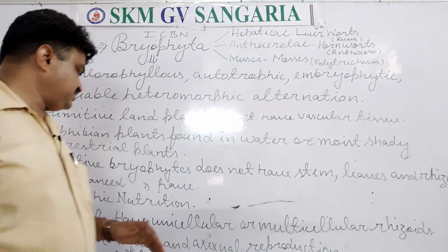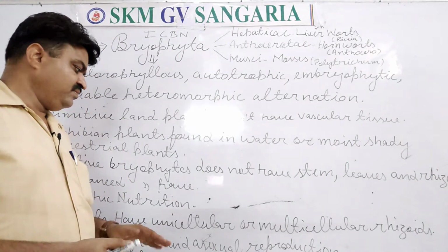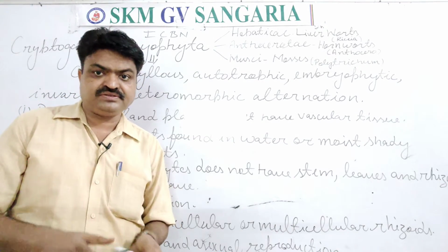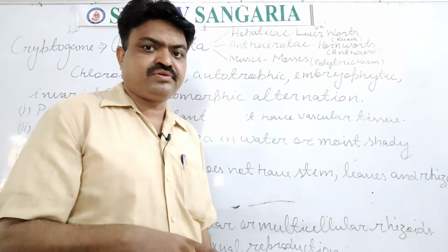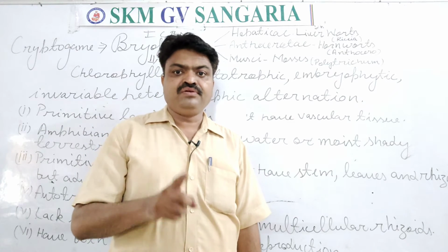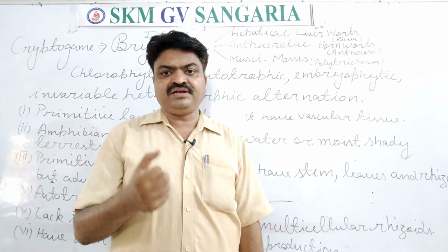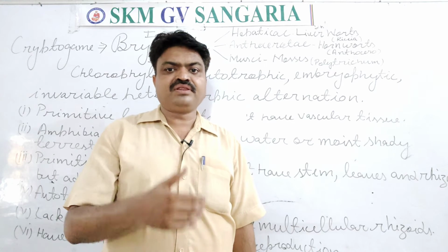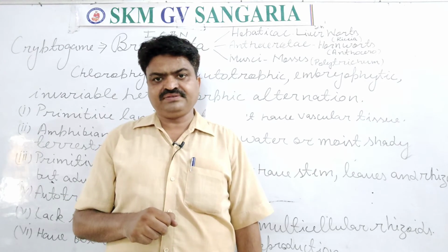Now we come to the next. They have autotrophic nutrition, about this we have discussed. With this, they lack roots, means they don't have roots. But in place of roots, they have rhizoids. They have two types of rhizoids, unicellular and multicellular. Unicellular rhizoids have a single cell, but multicellular rhizoids have more than one cell, and with the help of that they take water and minerals.